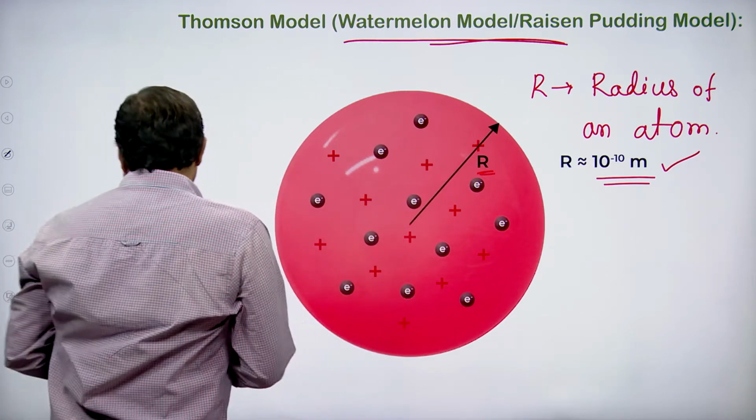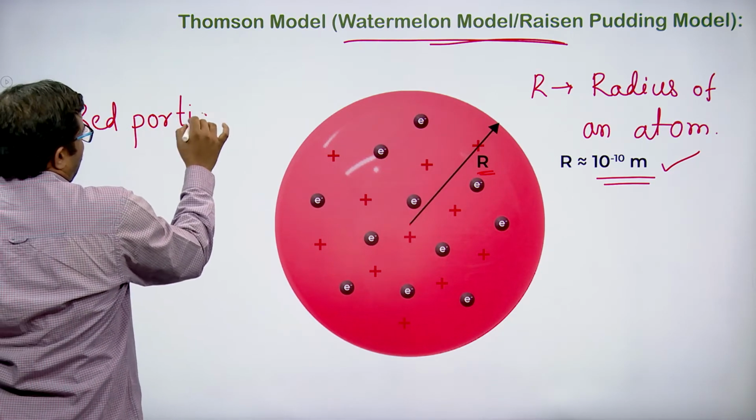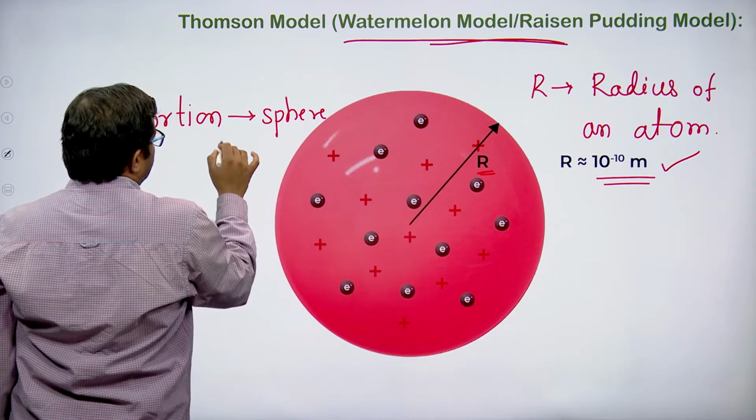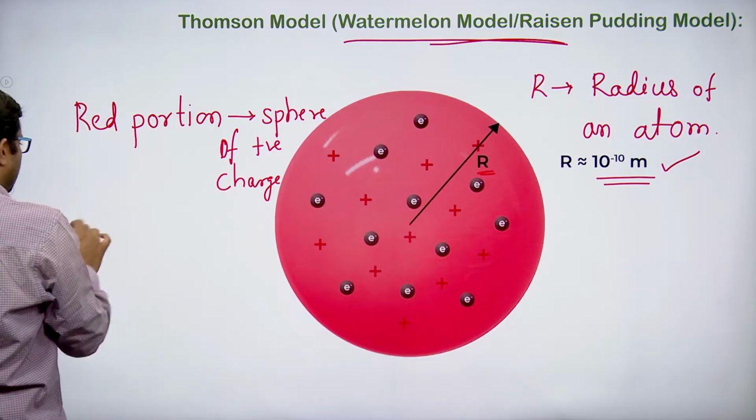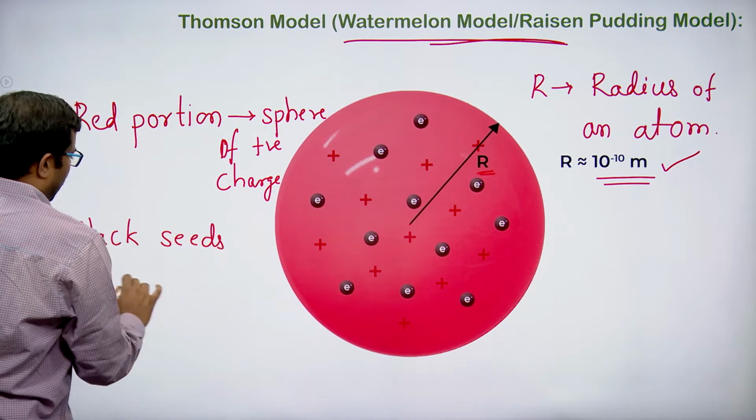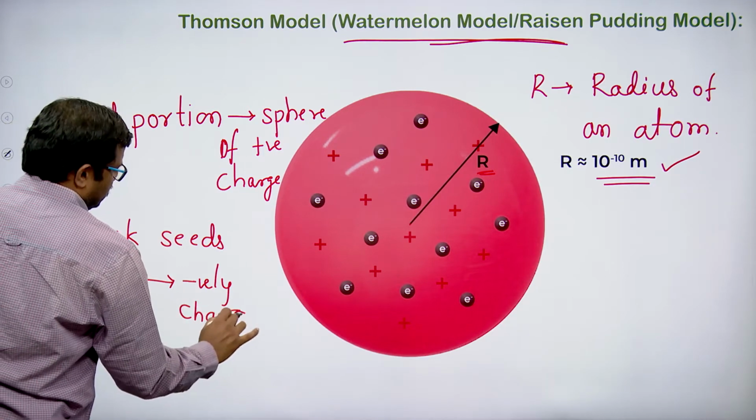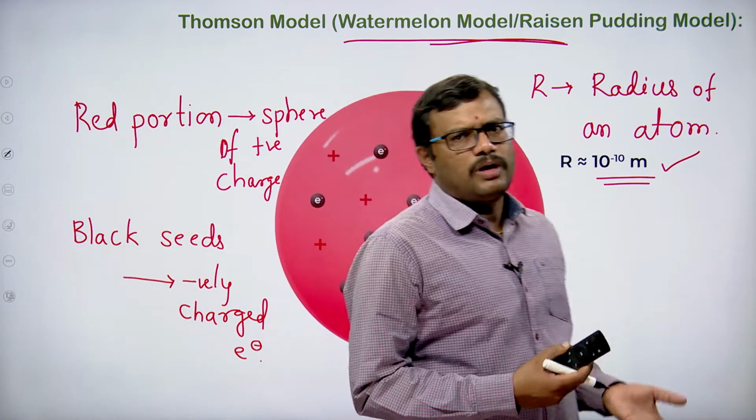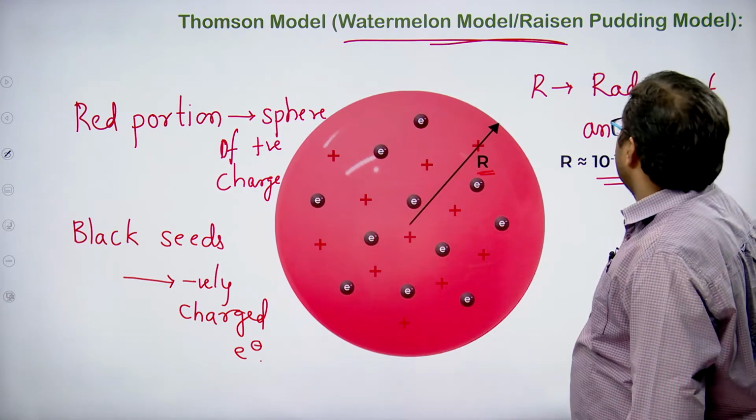So, in the case of the watermelon, the red colored portion that we see is taken as a sphere of positive charge, and the black seeds of the watermelon are considered as the negatively charged electrons. Thereby we can easily compare Thomson's model with a watermelon model. So, it is known as the watermelon model, or you can also consider it as a raisin pudding model.